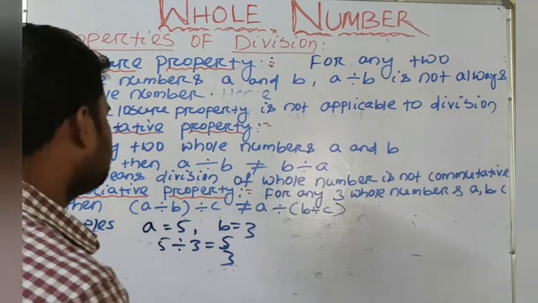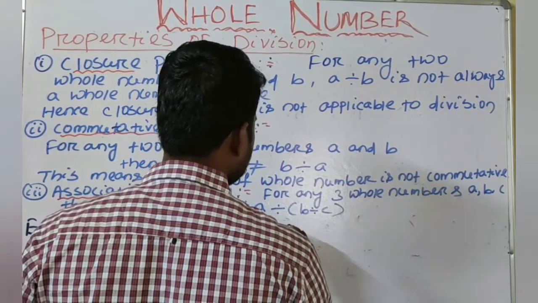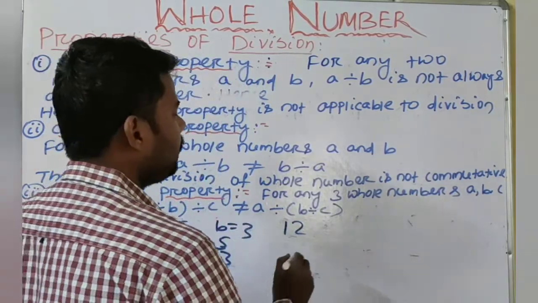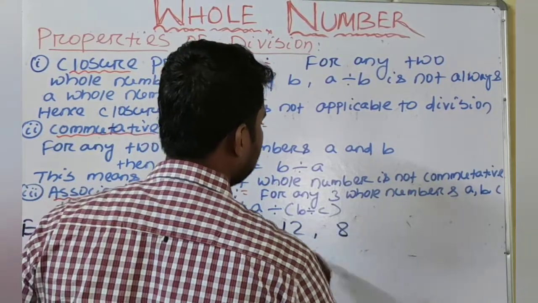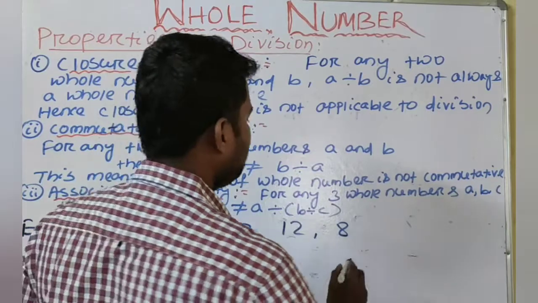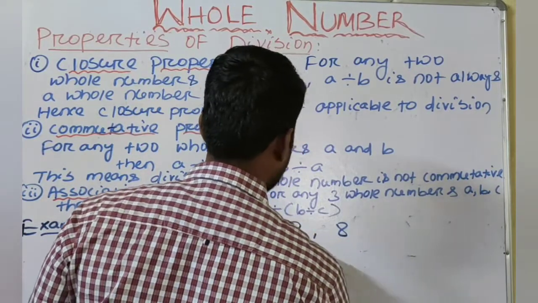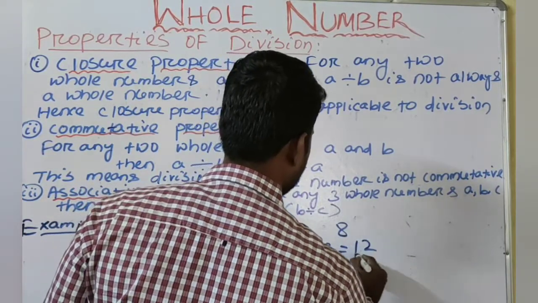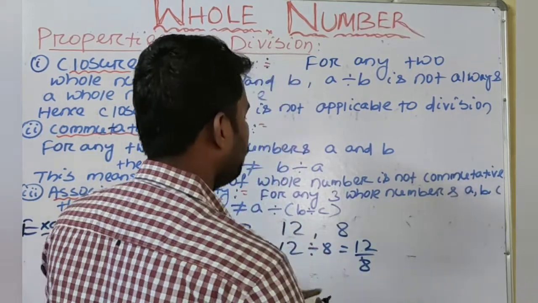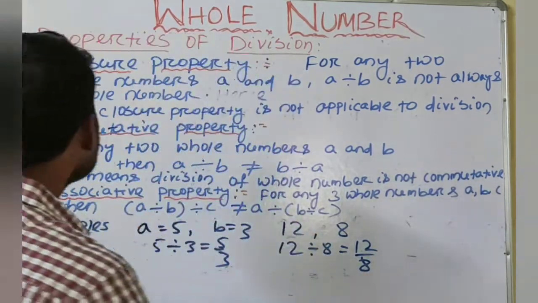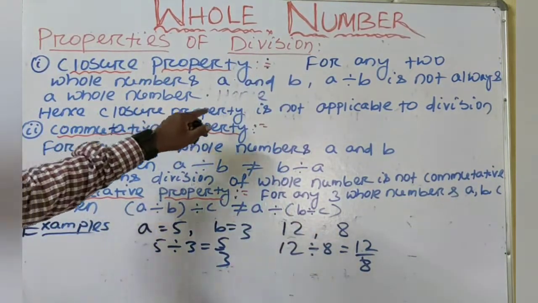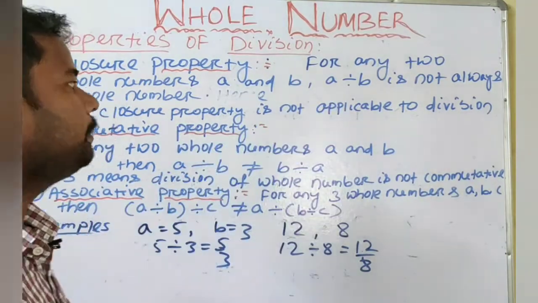Next we will take another example. Suppose A is equal to 12, B is equal to 8. A divided by B, that means 12 divided by 8, is equal to 12 by 8, is not a whole number. Hence the closure property is not applicable to division.